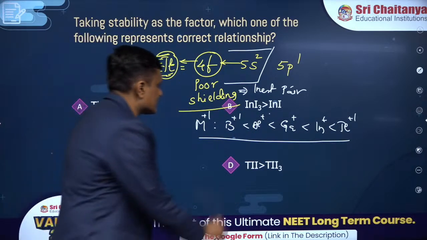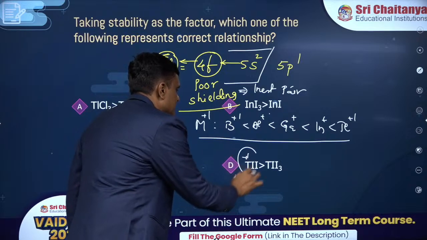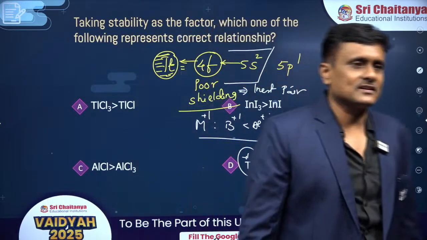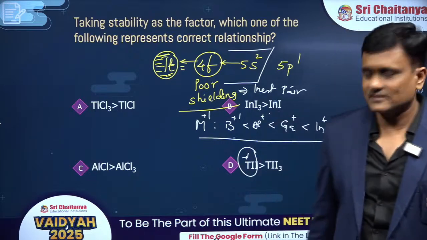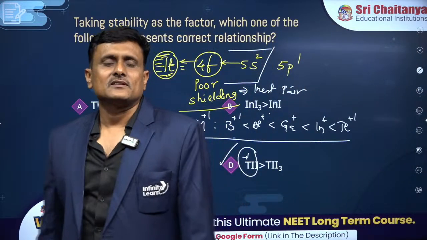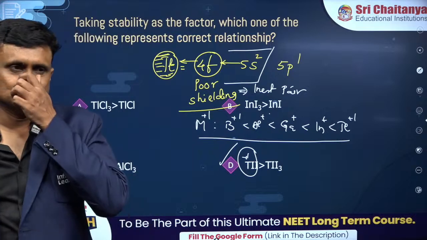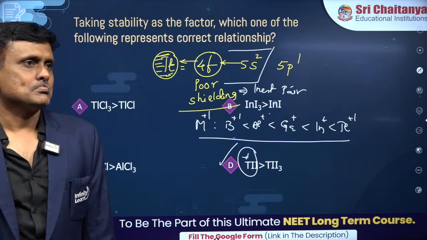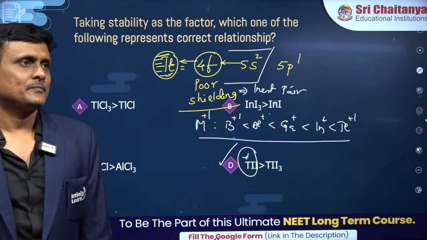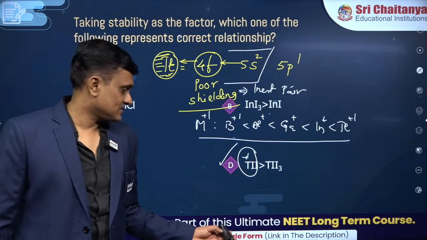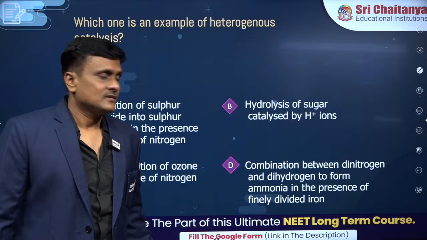Alright. So you can see the stability of +1. I don't know how come you made a mistake, Lahari. It's a simple thing, isn't it? So the right answer, beta, is option D, isn't it? Shall we move on? What do you say? Next. Move on to the next question. Alright. Chalo.